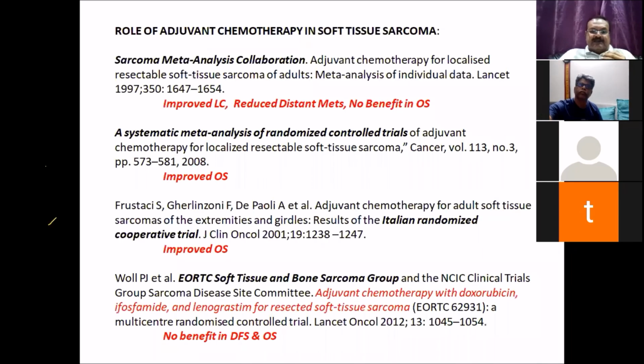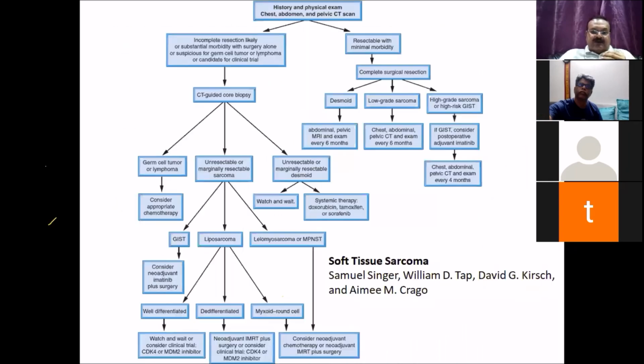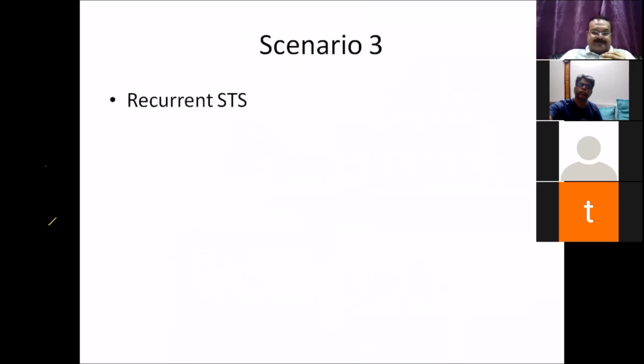There have been trials, some have shown improved overall survival, but most of them showed no difference in survival. For retroperitoneal sarcoma, again, this chart is given in the DVITA. So anybody who wants can go through this chart from the DVITA. Should I proceed to the third scenario, or shall we discuss it some other time? Proceed.